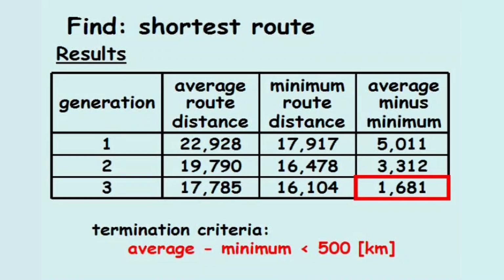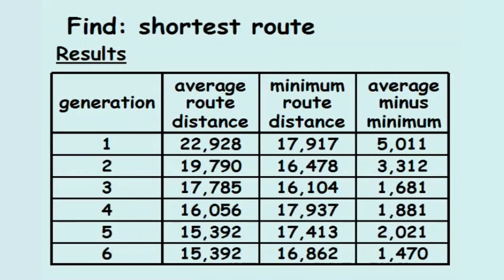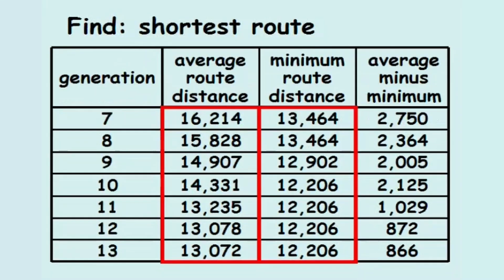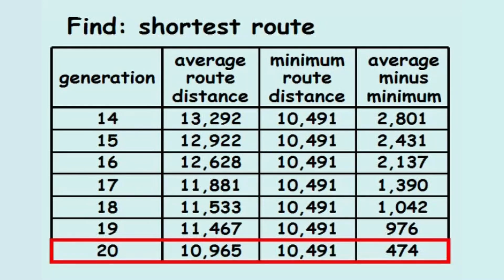Results for generations 4 through 6 are shown here. We notice the average and minimum route distances continue to decrease. Generations 7 through 13 are shown here. Finally, in the 20th generation, the termination criterion is met.